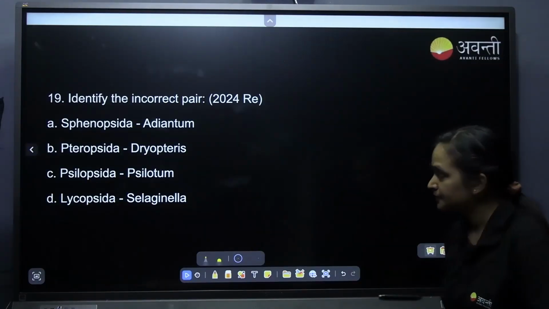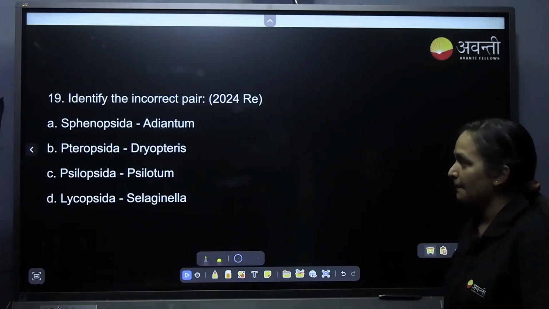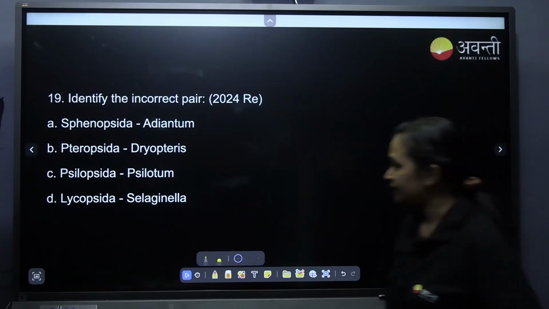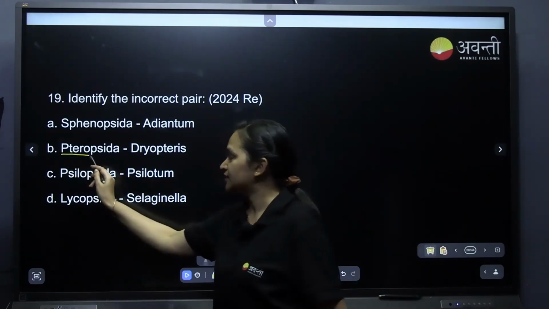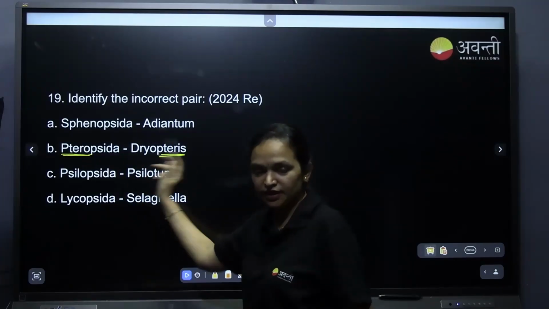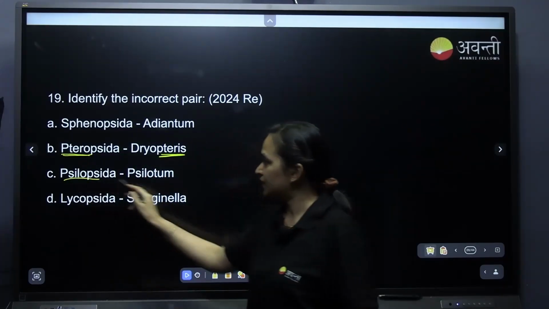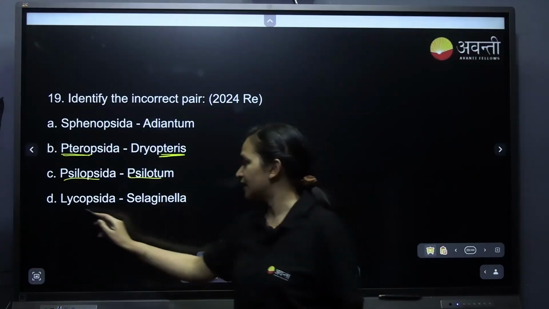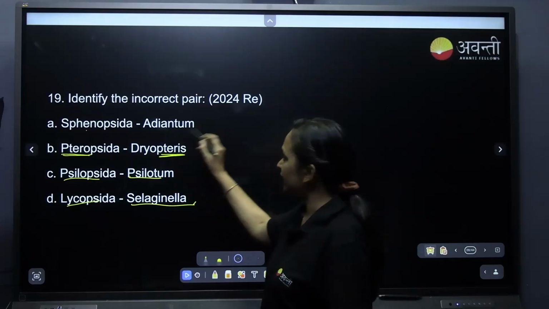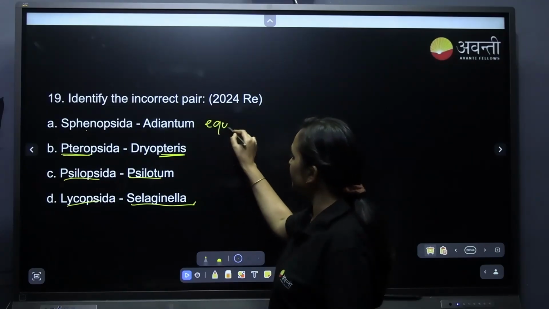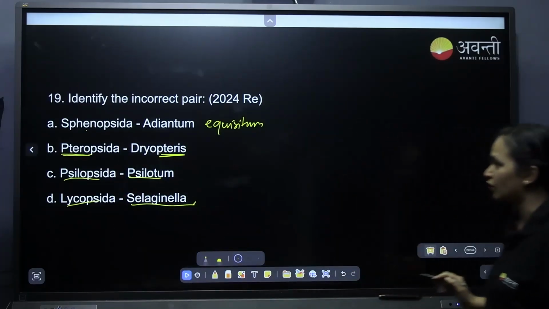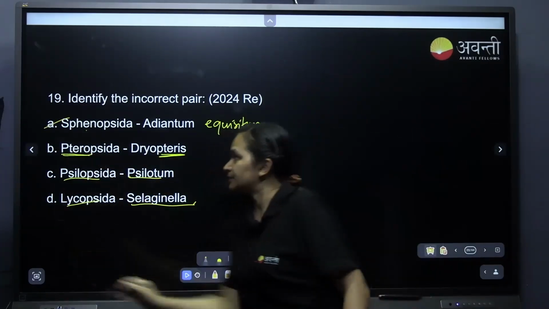Incorrect pair? See here, A. Yes, very good. Pteropsida, Pteris is there, Pteris. Psilopsida, Psilotum. Similar, yes it is. Lycopsida, Lycopodium and Selaginella, I said, yes. And in Sphenopsida, it is not Adiantum, what is that? Equisetum. Yes, Sphenopsida, Equisetum. So that is a wrong pair, so this is the answer.